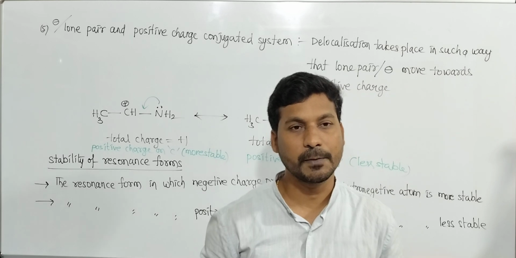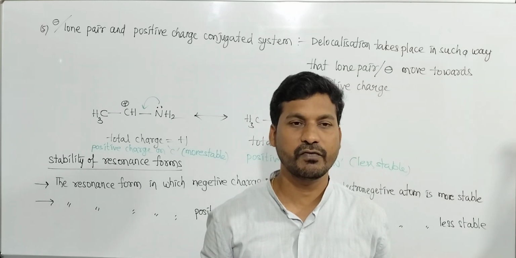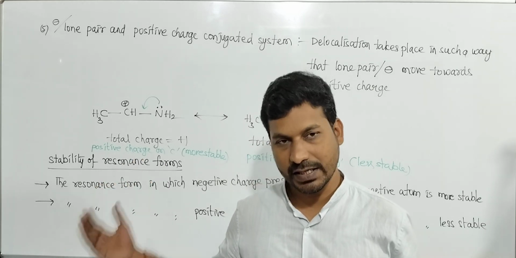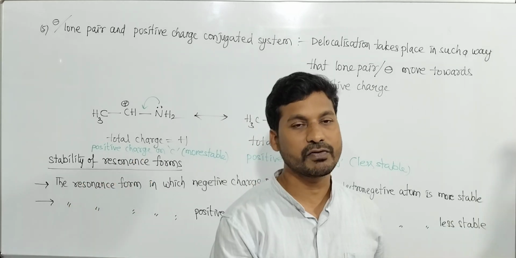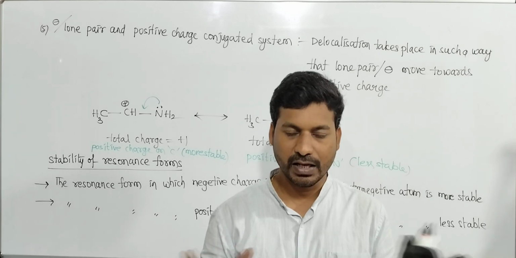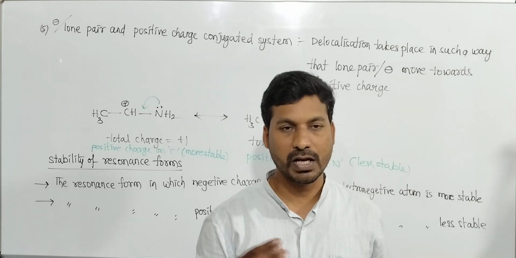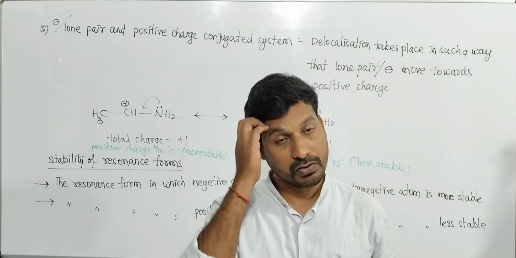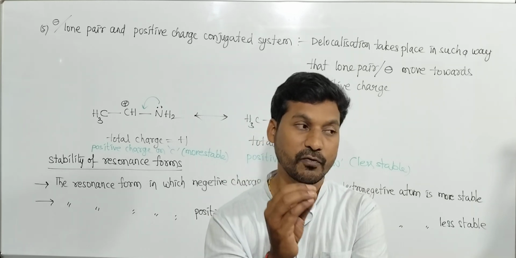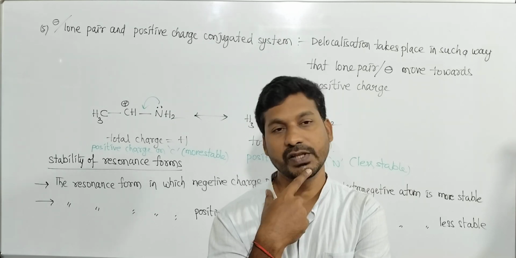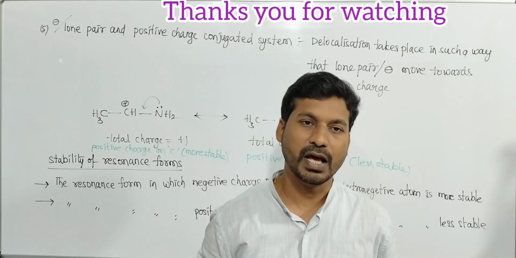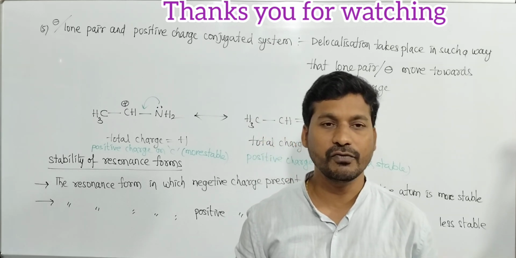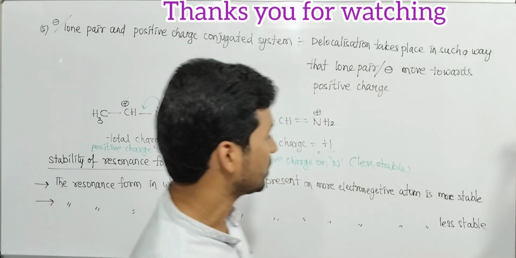What is resonance energy? Resonance energy is the energy difference between the least energetic canonical form, the least energetic resonance form of the molecule, and the actual molecule. As the energy gap is larger, stability is greater. Resonance energy is not a direct energy, it is the energy difference. So resonance energy is helpful to understand the stability of the molecule. Resonance energy is calculated from the data of heat of hydrogenation and heat of formation. Okay, hope you understood. Take this one.